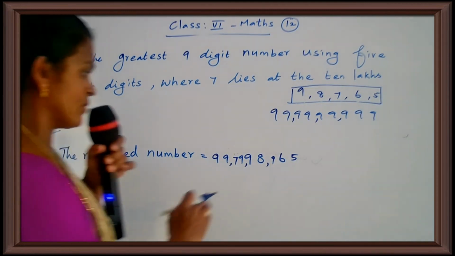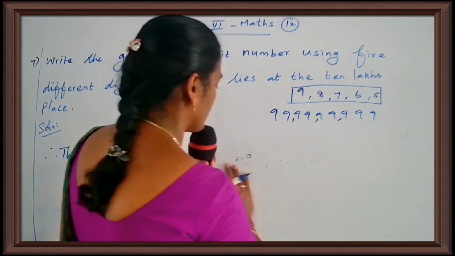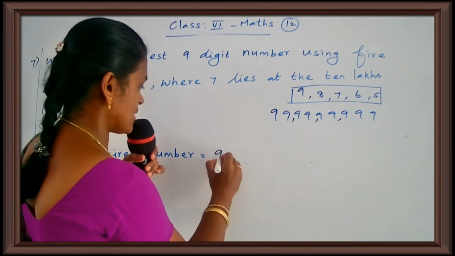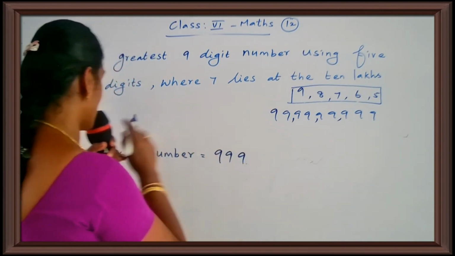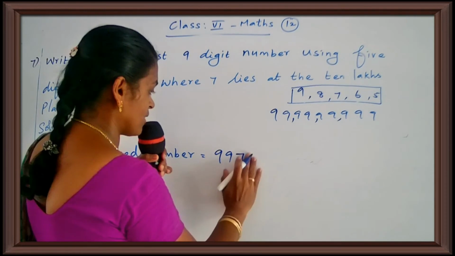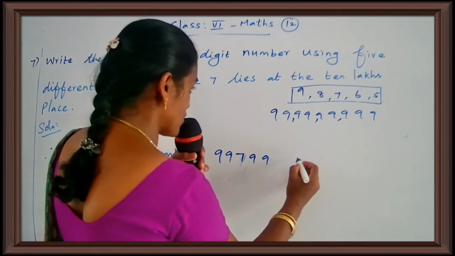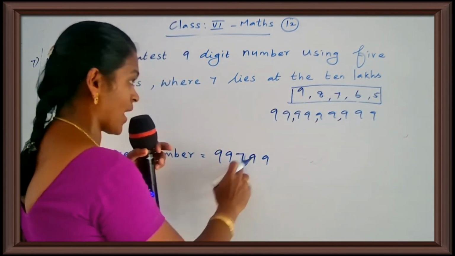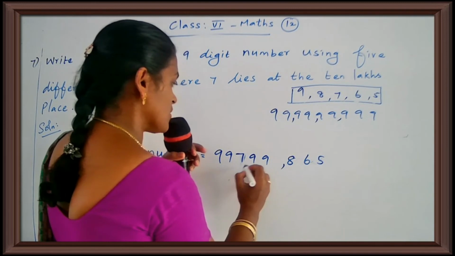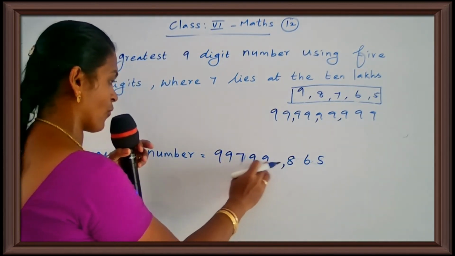Children wait, sorry, here 9 will come. You correct, one correction is there. 99 crore, so the 10 lakh position is 7. So you put 7 here. Again 99, then after that 8 6, 7 is already there. So 865. How many digits are there? 1 2 3 4 5 6 7 8. So one more digit 9.